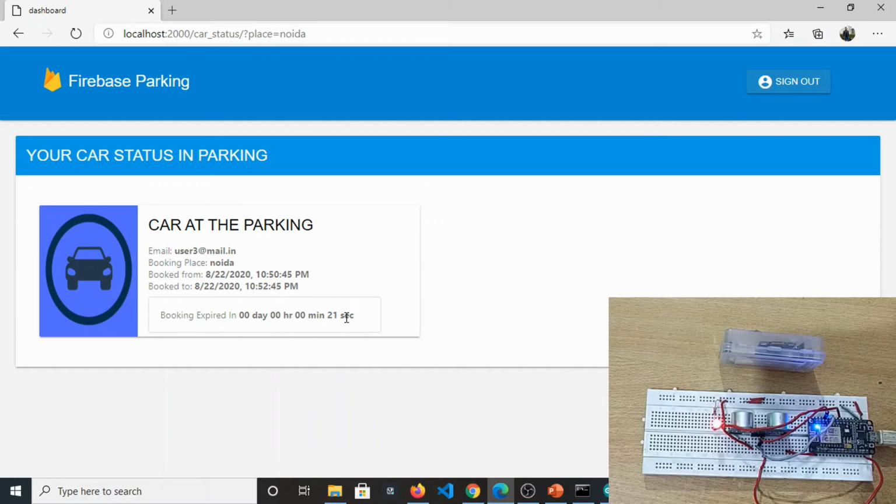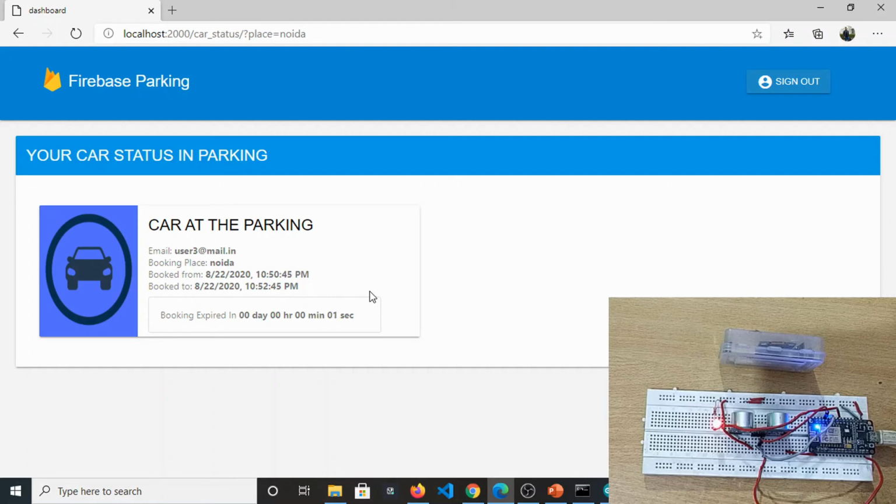We will see that it will go in the forward direction, not count down, it is counting up after that. Booking expires in 12 seconds right now, but after this time, we will see what will happen.